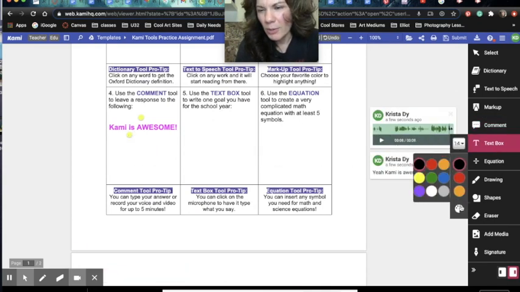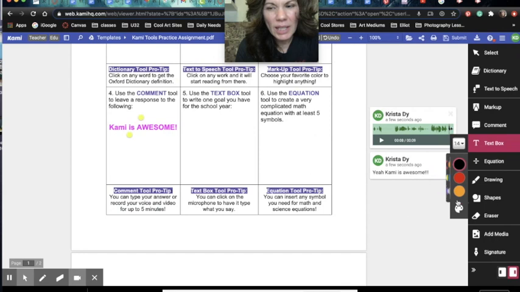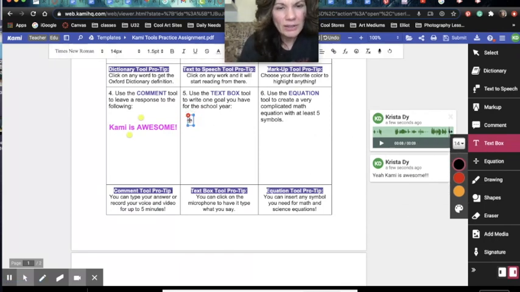All right. So the next one, number 5, is to use the text box. Here's the text box button. Again, I can use different colors for my text and different size fonts. All I have to do for a text box is click somewhere and it gives me this tiny little box that I can make bigger. I could always exit out and it will remove it. And then I can just start typing in it.